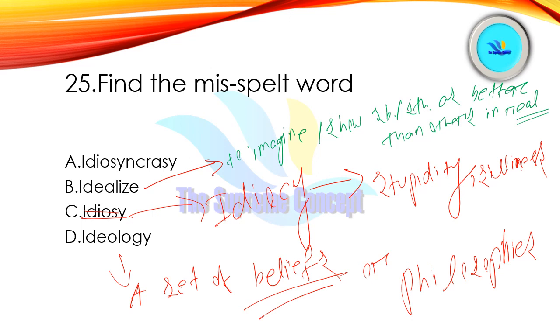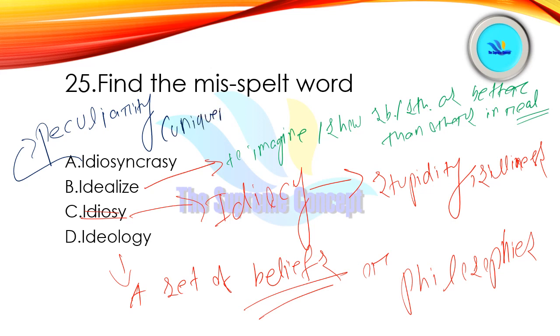Idiosyncrasy means peculiarity. See, uniqueness or peculiarity. PECULIARITY, peculiarity, or we can say uniqueness. And these were the meanings of these words.